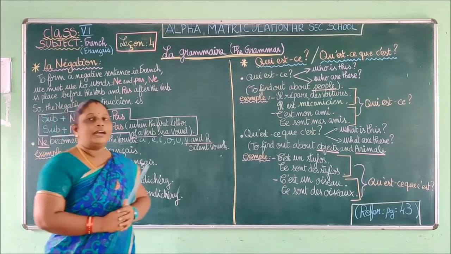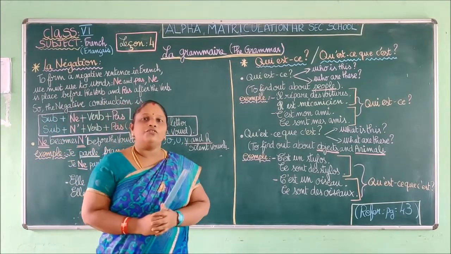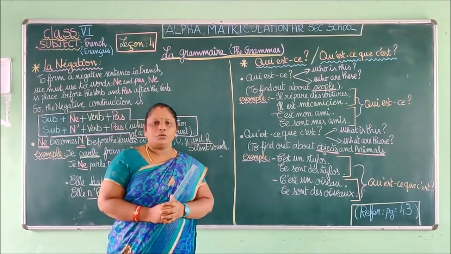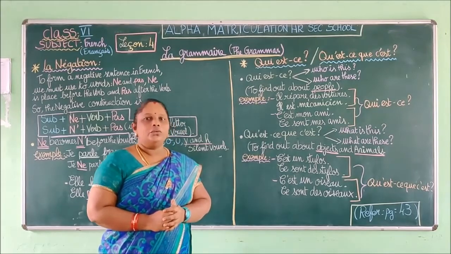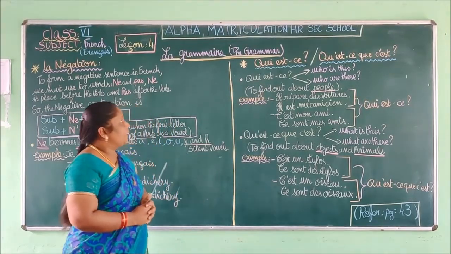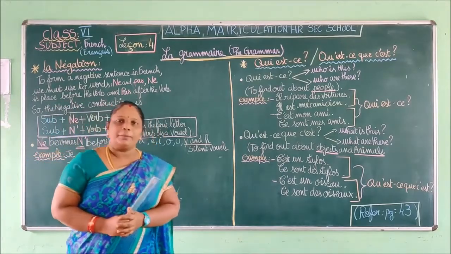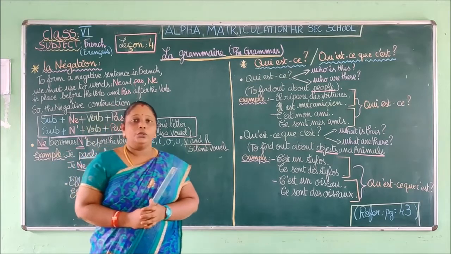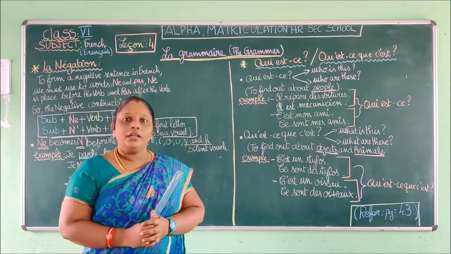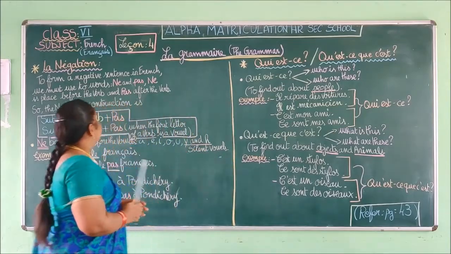So nous allons voir la grammaire de la leçon numéro 4. Ok, so nous avons fini 3 leçons et nous avons aussi écrit un examen sur les 3 leçons. Maintenant, nous allons voir la leçon numéro 4. So we are going to see the grammar part of lesson number 4. In this grammar part, we are going to learn what is a negative sentence, how to frame a negative sentence. Okay, so that is la négation.